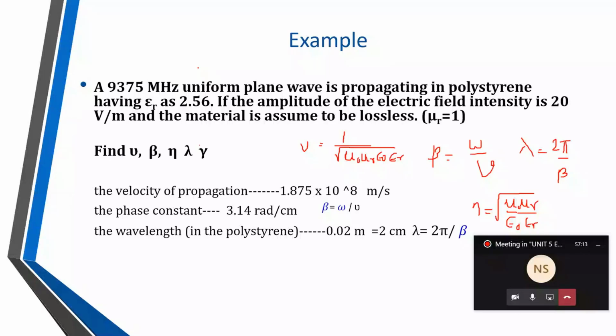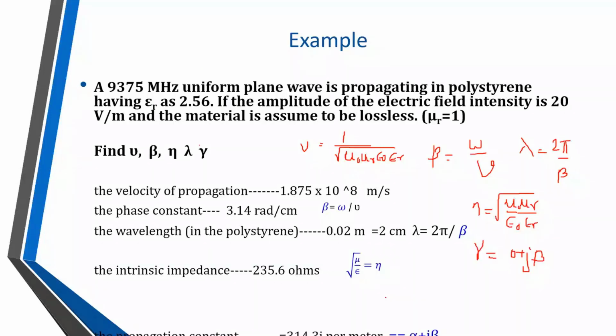Next, what is there? Eta. Check eta: 235.6 ohms. And gamma is alpha plus j beta, but alpha is 0, so it is only j beta.